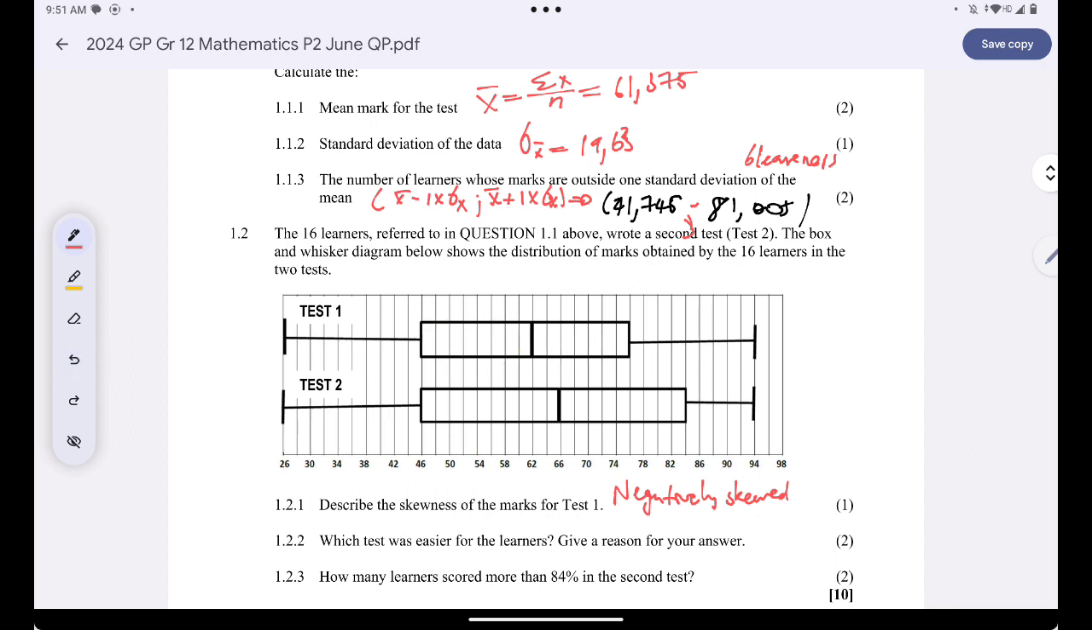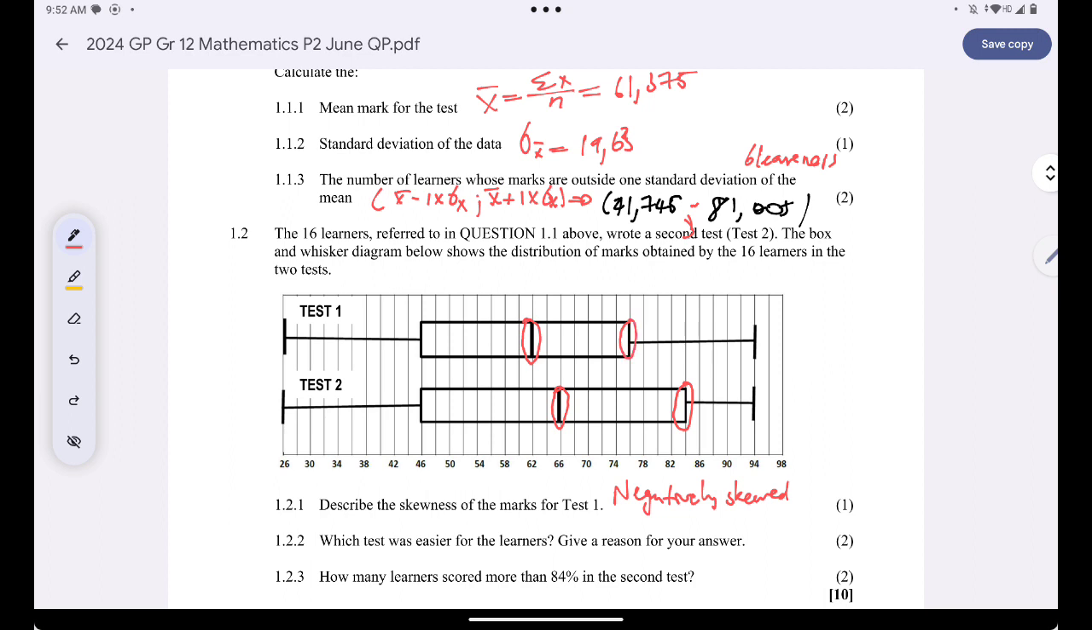Which test was easier for the learners? The learners could be more prepared, most. Okay, but according to this, the second test was easier because the average, which is Q2, is greater than the average of the first test. Are you together? And 75% of the learners got at most 82%, whereas in the first test 75% of the learners got at most 76%. Are you together?